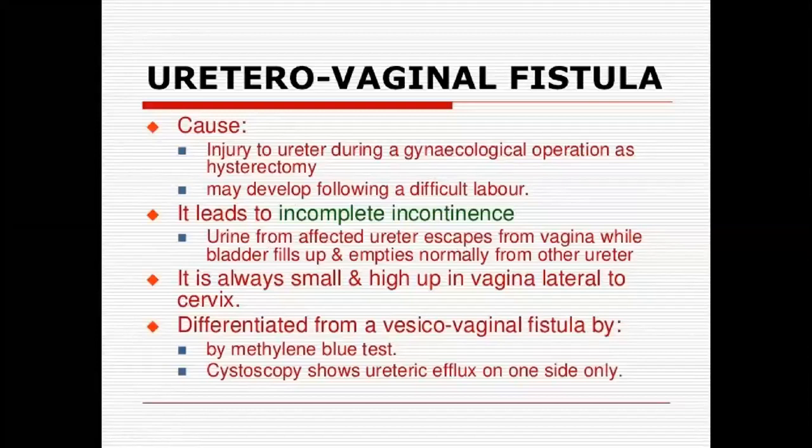But the normal ureter will be there, that will fill the bladder, and she will empty normally from the other ureter. So it is always small and high up in the vagina, and the location will be lateral. In the lateral walls, you will see this fistula opening and leaking also. You can see it at the vault and at the lateral parts.